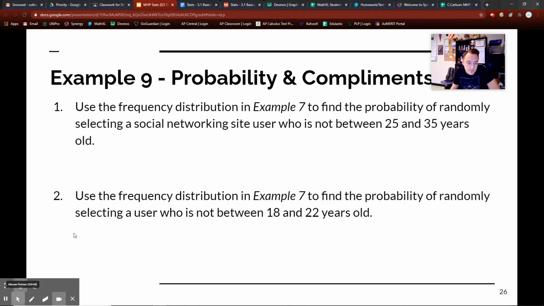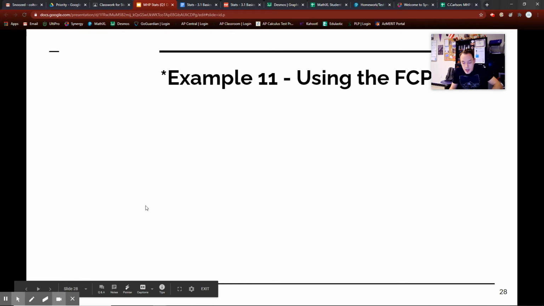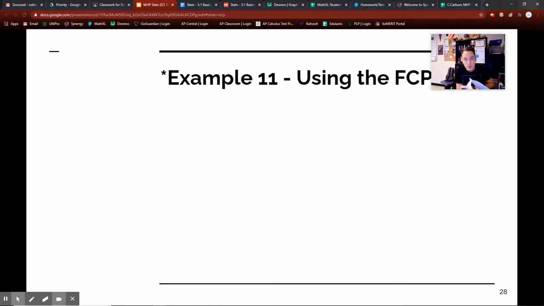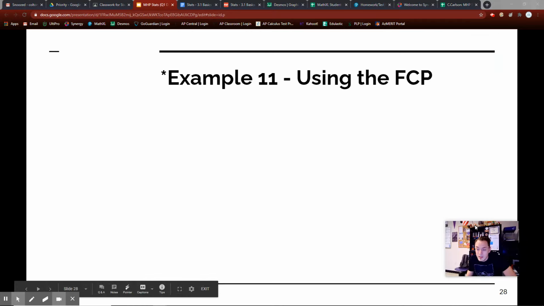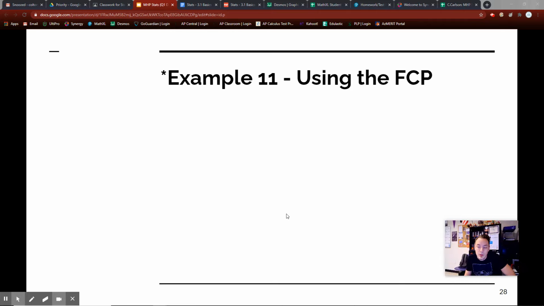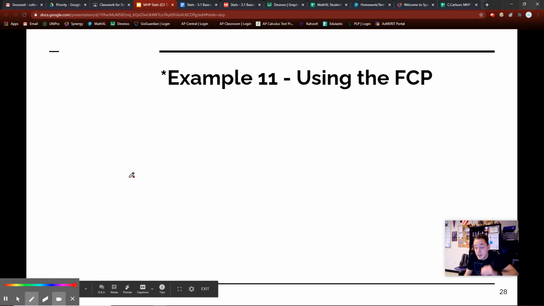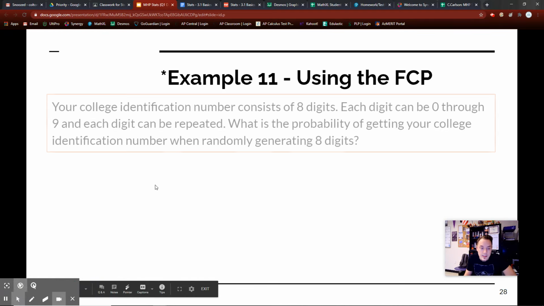Let's erase. Now, example 11. I'm going to skip 10 because you don't really need to know 10, but go on the key that I posted on Google Classroom and peruse 10. It's not complicated, but it talks about tree diagrams a lot. Example 10 goes through applications and stuff. So if you're interested, go on the key, but I'm not going to go through it.